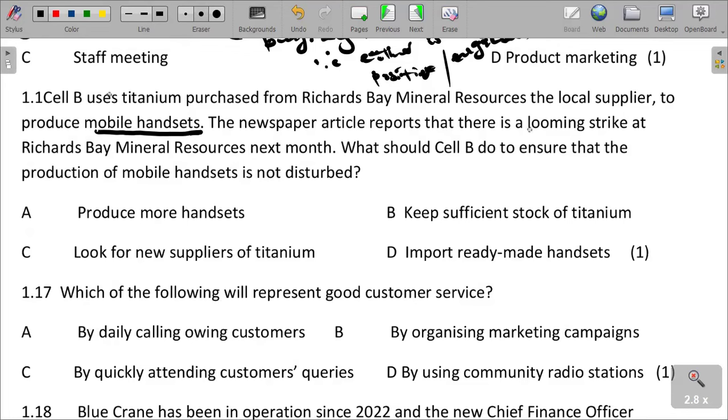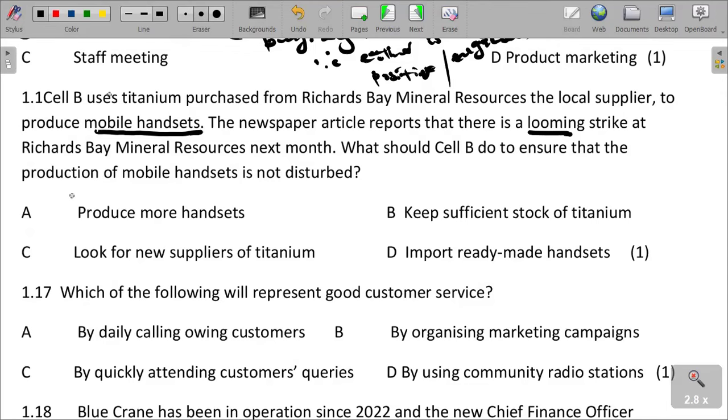A strike is coming up on Richards Bay Mineral Resources next month. What should Cell B do to ensure that the production of mobile handsets is not disturbed? In order to ensure that there is no disturbance, what should they do?